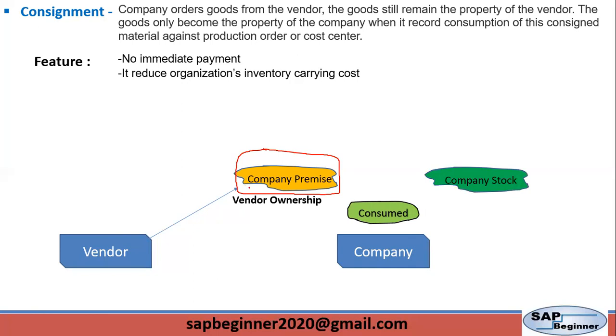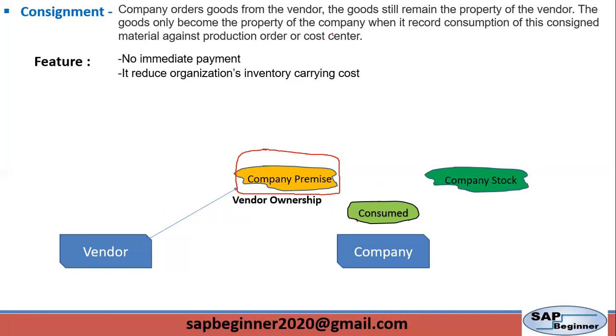Now in the figure, here we can see a receipt of goods. It is not declared as company stock until it gets consumed. So after receipt, it is still considered vendor stock. With this consignment process, we can monitor vendor stock at company premises and analyze how much we are using per month or per week.